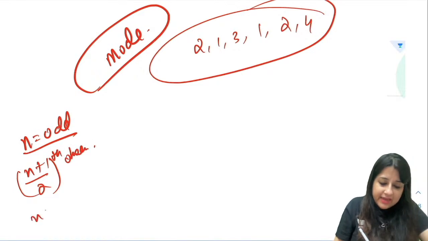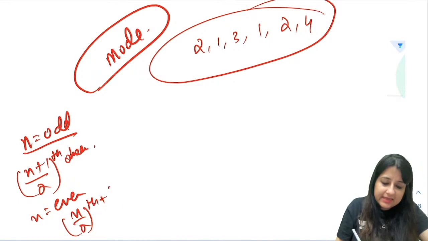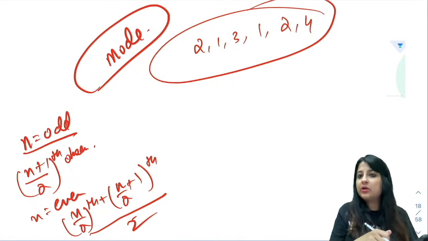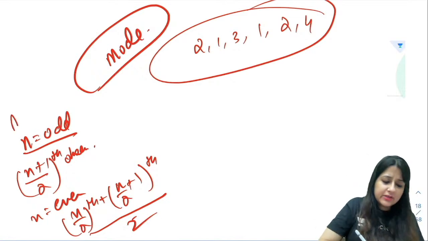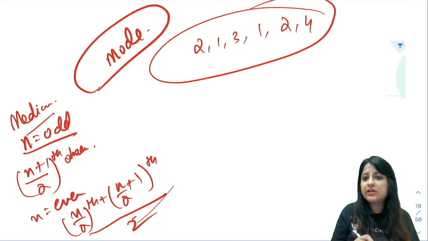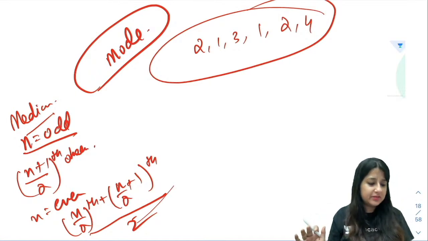And if n is even, then it is the n by 2th plus n by 2 plus 1th, divided by 2. So you'll just have to put the total number of observations there, but usually they won't give you very large observations. Did you understand? Otherwise you can use this formula which I've written. They give you simple numbers to calculate.